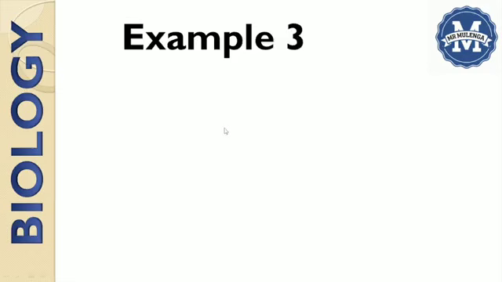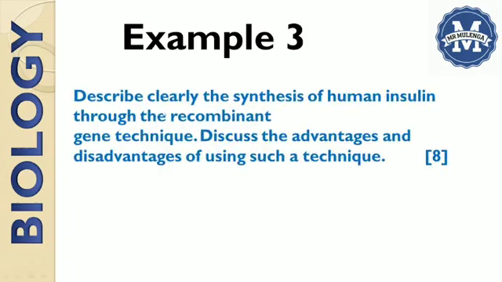So we come to our third example, and this is our last example. Here is the question. The question reads, describe clearly the synthesis of human insulin through the recombinant gene technique. Discuss the advantages and disadvantages of using such a technique. This question was carrying 8 marks. When you look at this question, you can see that it has got 2 or more parts.